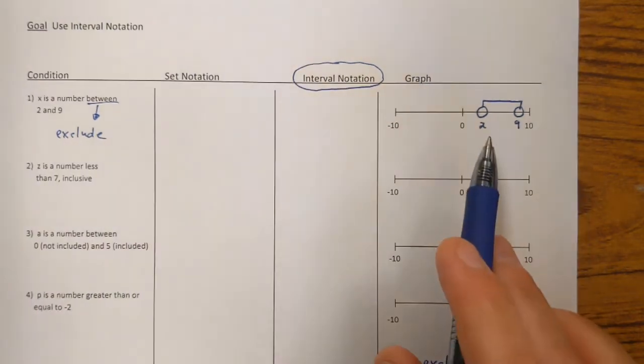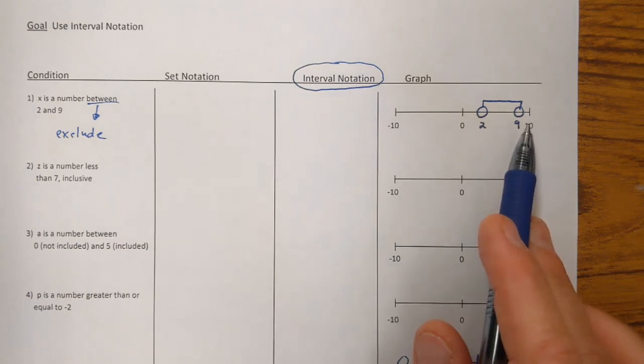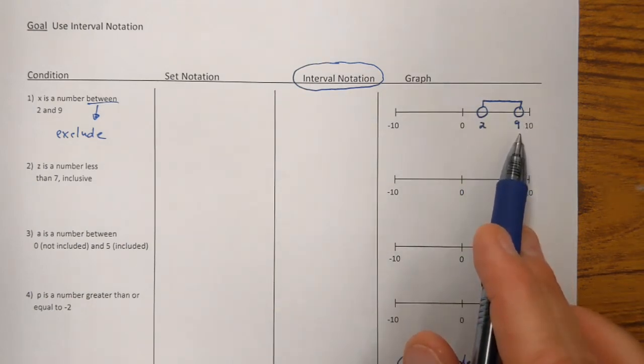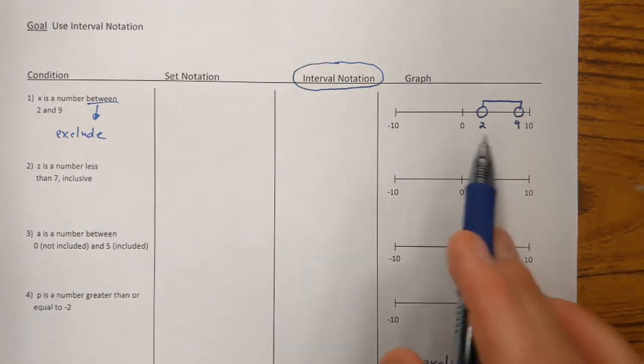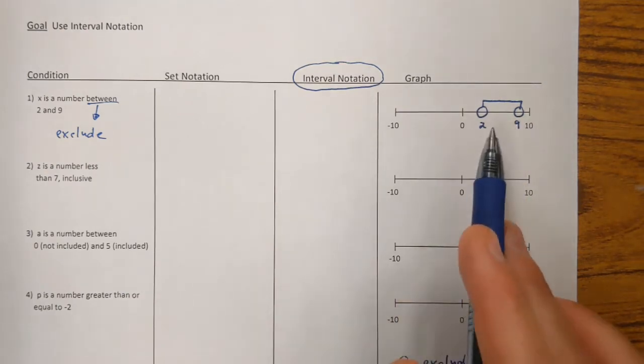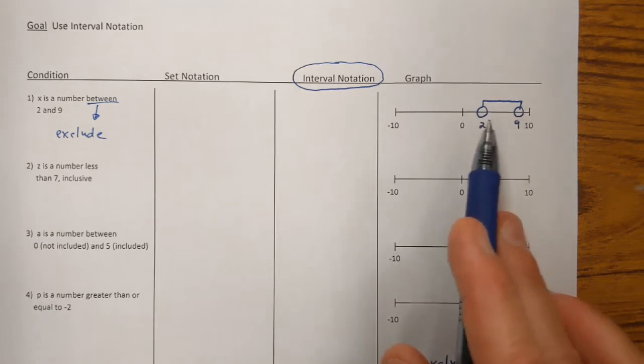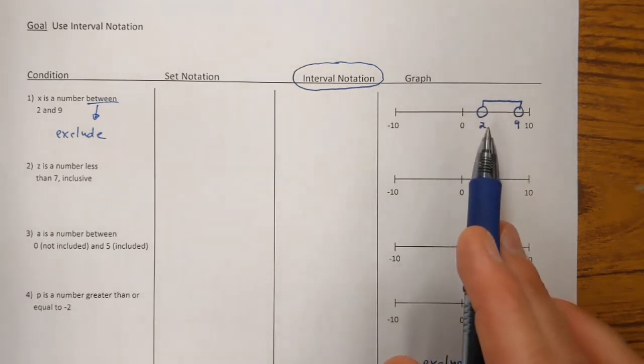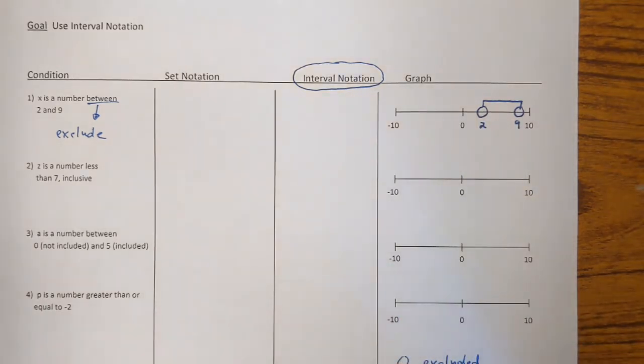Okay? And so here's how we show this on a number line. Open circle, open circle. The 2 and the 9 are not included, but everything else between is, okay? The 3, the 4, the 5, the 6, the 7, the 8, as well as all the little decimals that could happen between as well. So like 2.1, 2.2, 2.3.